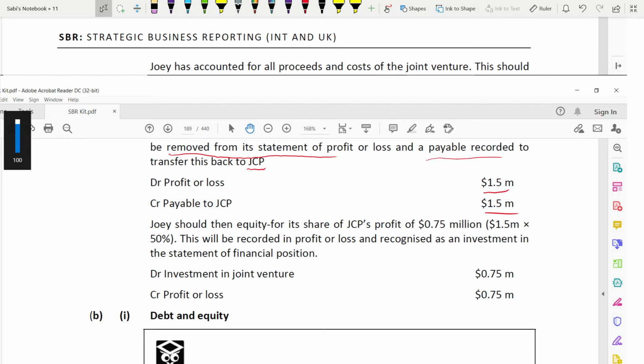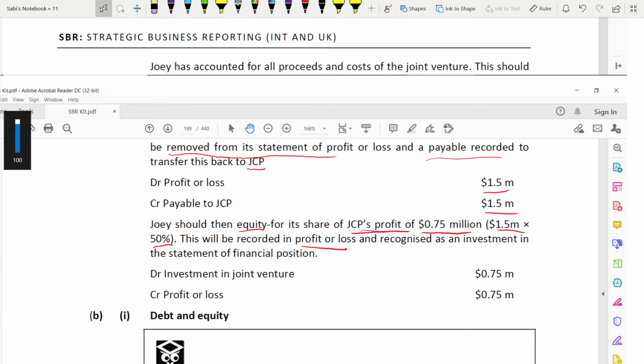So Joy should then account under the equity method for a share of JCP's profit. How much? 1.5 into 50% because it's a joint venture. Joint venture means equally, so 50%. They don't have to give you the percentage; it's understood, 50% of the profit. That is 0.75.